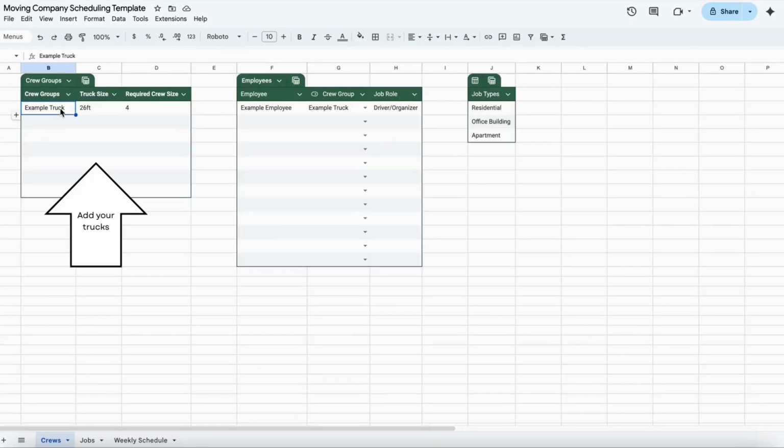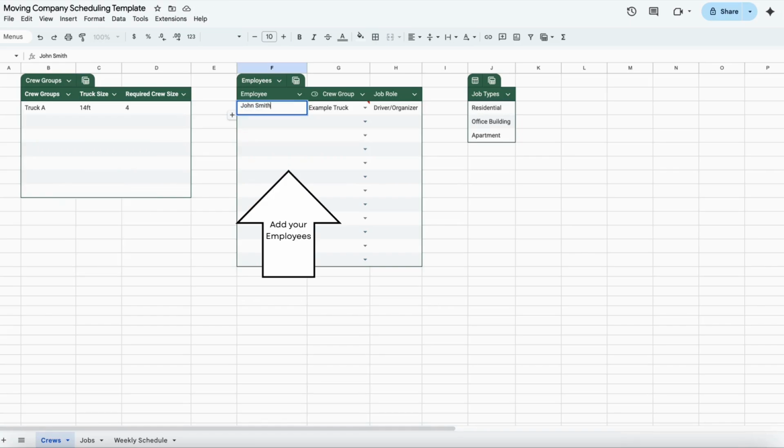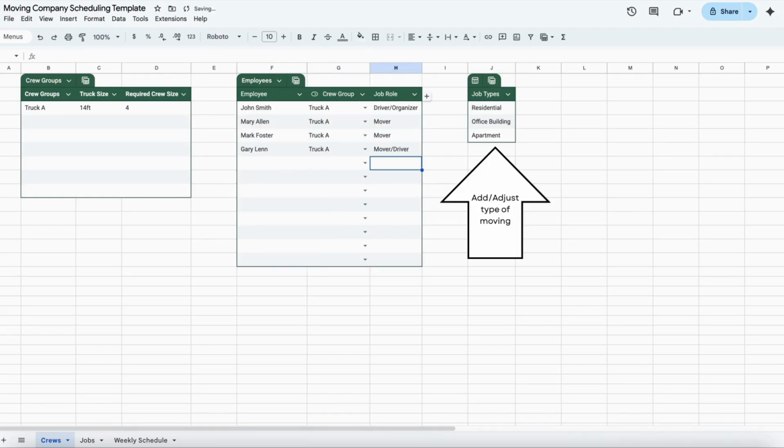Add your trucks under the crew groups, which will be useful later on for bookings and filters. Next, add your employees with their assigned truck and role. Finally, add or modify the job types according to your preferences.